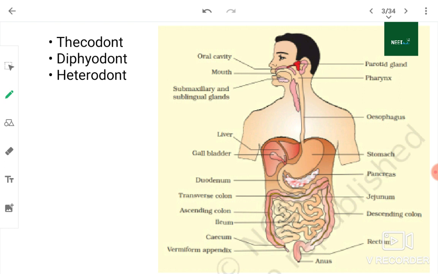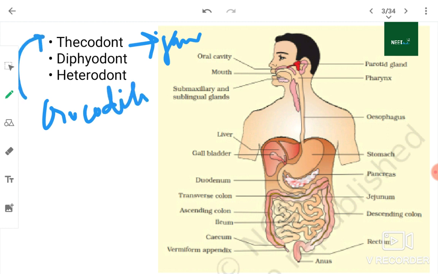Thecodont dentition means the teeth are present in the bony socket of the jaw. That is why it is thecodont dentition. It is also present in crocodile. Thecodont dentition is present in man and crocodile both.